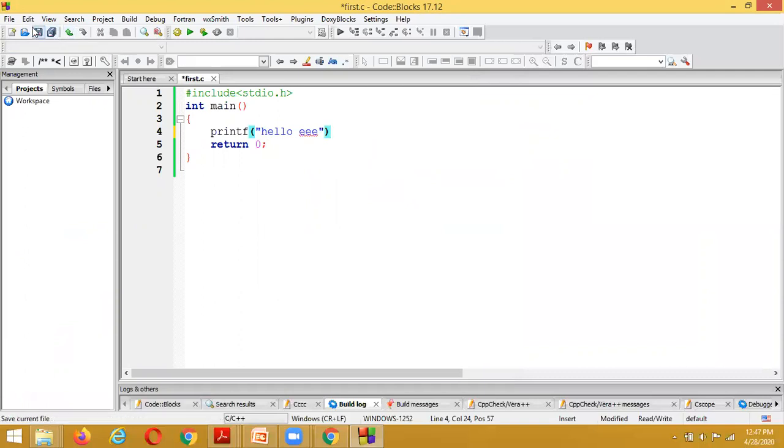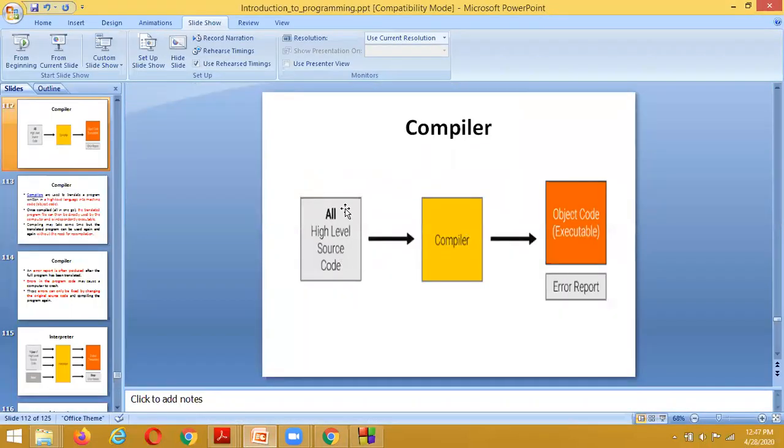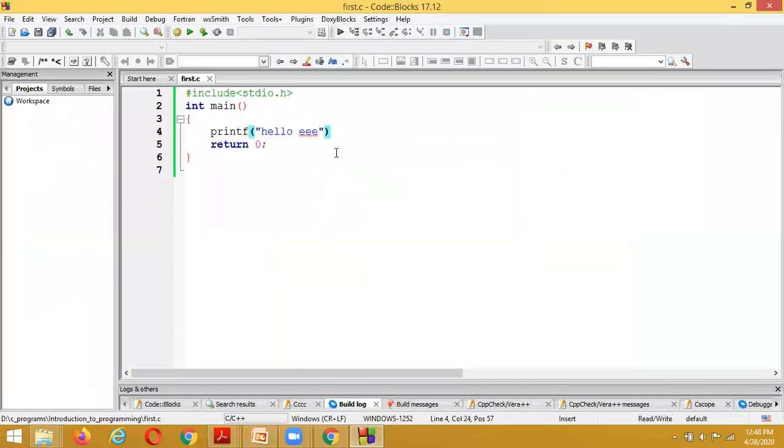What does a compiler do? The high level source code is going to be compiled, and if there are no errors, it is going to generate one code called object code. By using that object code only we are going to execute our program. If there are any errors, it is going to display an error report.